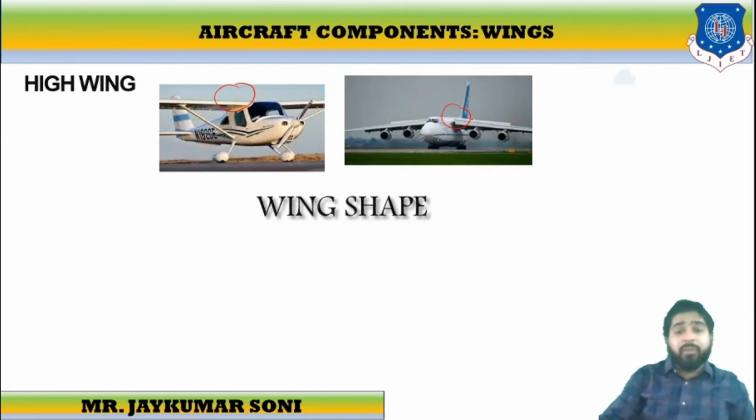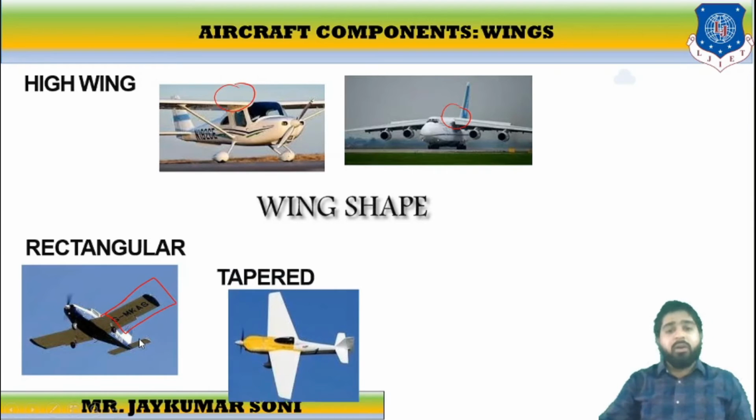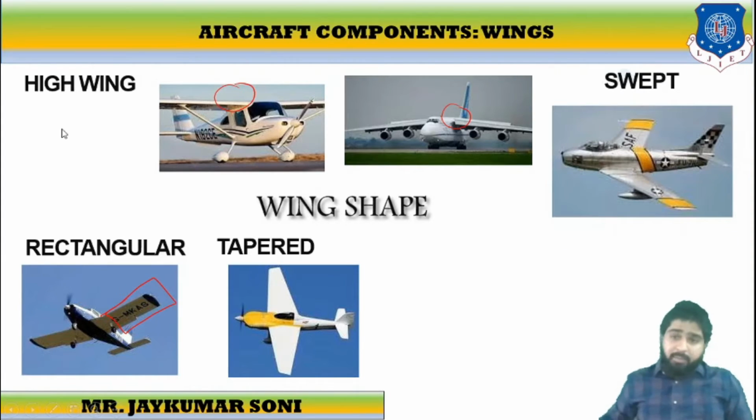If we discuss wing shape, then it may have a rectangular shape. This is the rectangular shape. It may also have a tapered shape, meaning the area increases with the increase in length. See, this is the smaller area, this is the larger area, and this particular segment is called the tapered section, where the area gets increased. It may also have a swept kind of shape.